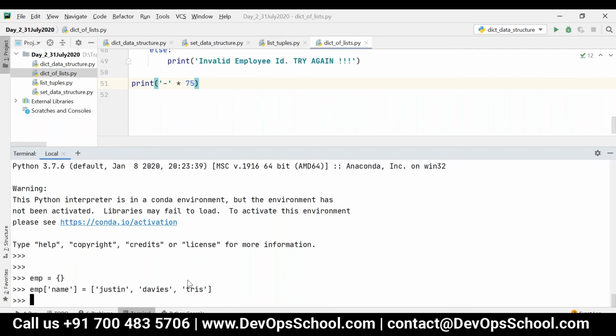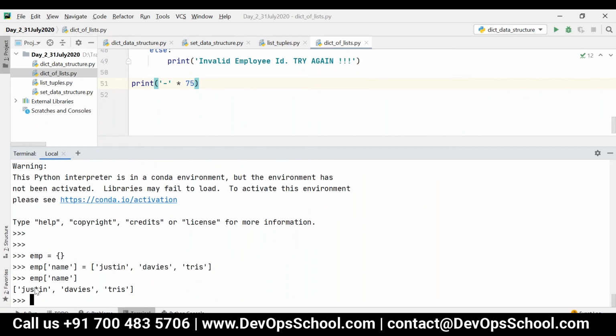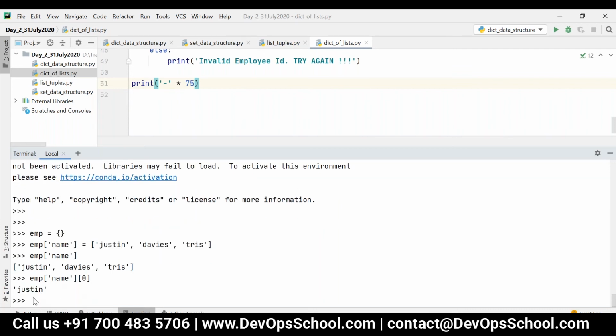Now if I want to print employee of name, it is retrieving everything, correct? If I want to retrieve only the first name, that is only Justin, in this case I can write employee of name of 0. Now it will retrieve only Justin.